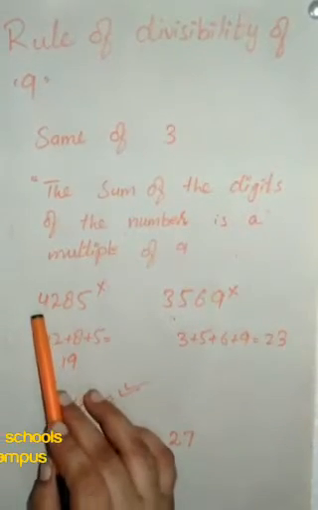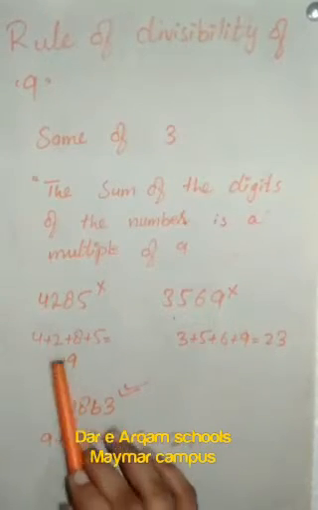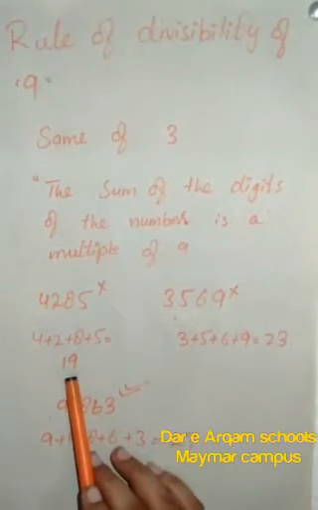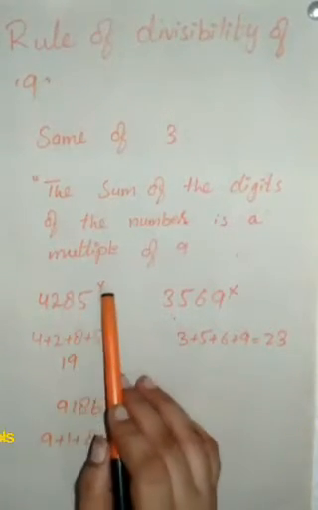4285 has digits 4, 2, 8, 5. We add them. The answer is 19. The sum of these digits is 19. 19 is not a multiple of 9, so this number will not be divisible by 9.